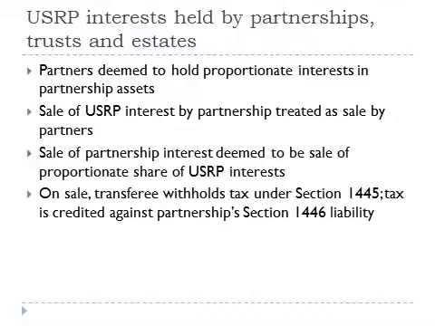Where a partnership disposes of a U.S. real property interest, the transferee, for example the buyer, is generally required to withhold tax under Section 1445. When this occurs, the partnership can credit the amount withheld under Section 1445 against its Section 1446 withholding liabilities. Under Section 1446, a partnership is supposed to withhold tax with respect to the effectively connected income it allocates to foreign partners.